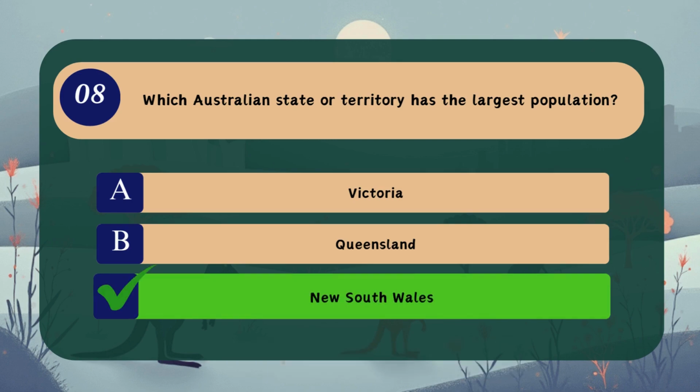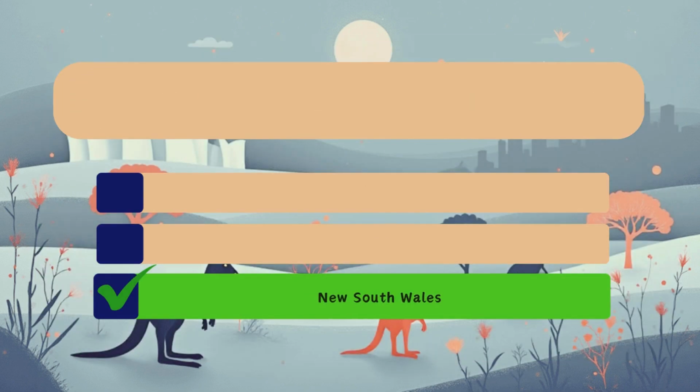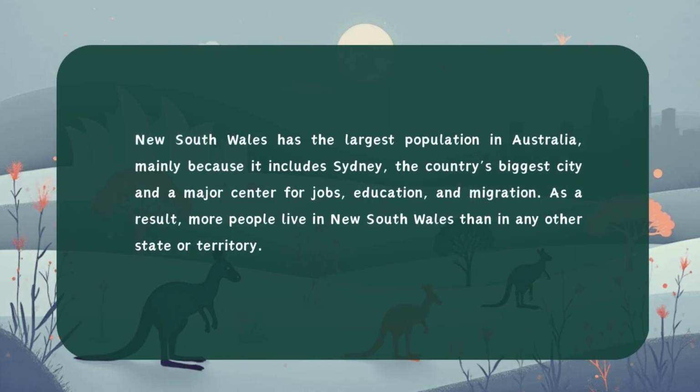Correct answer, C. New South Wales. New South Wales has the largest population in Australia, mainly because it includes Sydney, the country's biggest city and a major centre for jobs, education and migration. As a result, more people live in New South Wales than in any other state or territory.